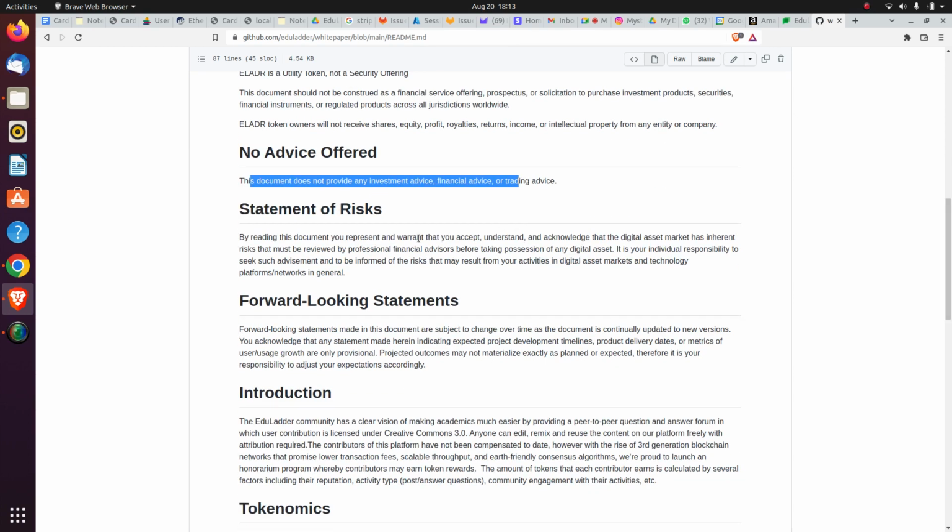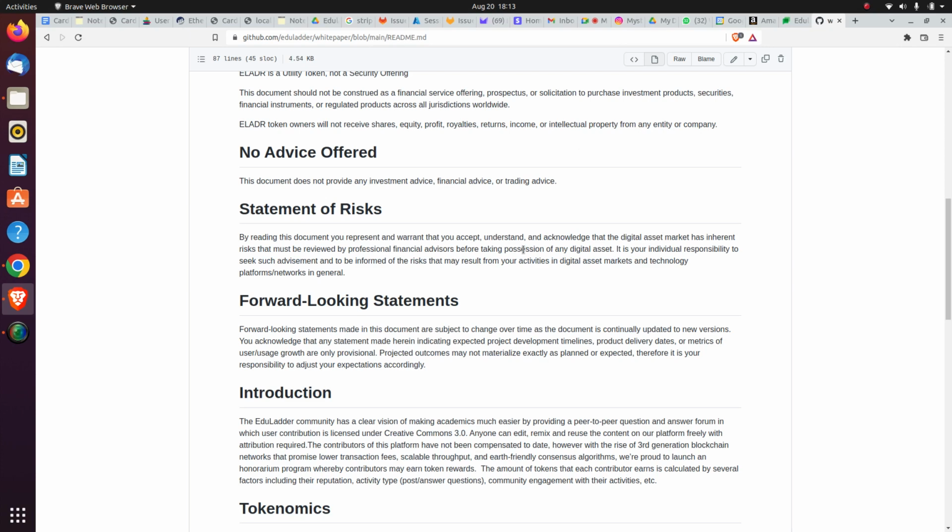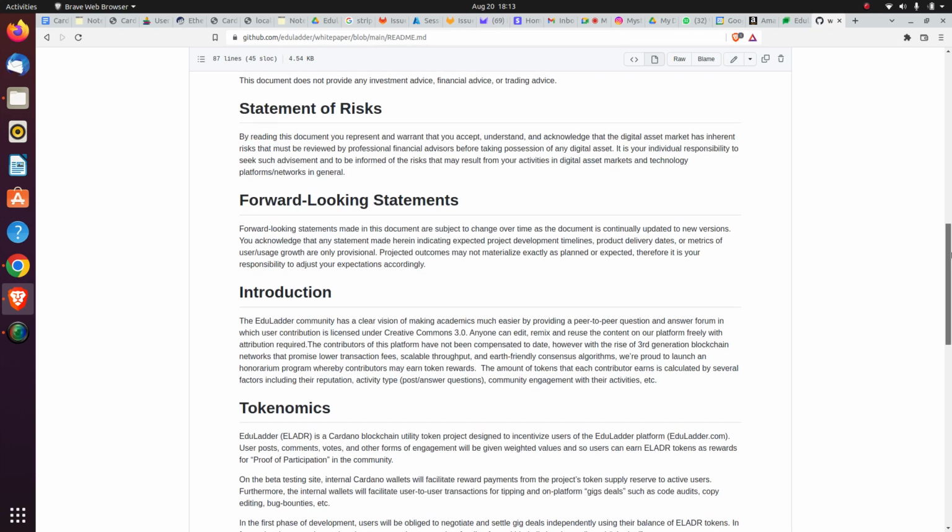Statement of the risk. In this paper, we are stating the risk that if you purchase this token, you are purchasing it at your own risk. The company has nothing to do with whatever purchase you are making. The subject of this white paper is changeable. It could change as time moves, so we will add more proof and more content to this white paper, and there will be more PR requests and things like that.